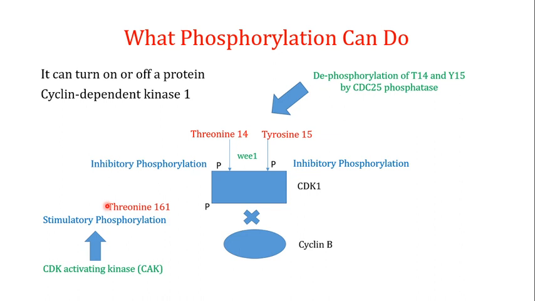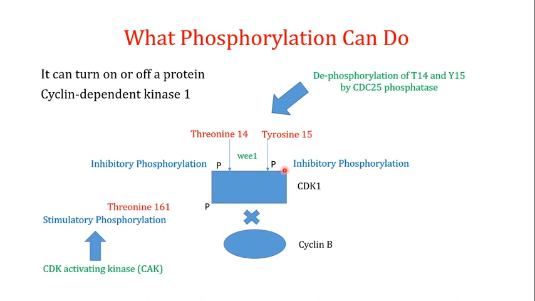When this threonine at position 161 in the CDK1 is phosphorylated by the CDK activating kinase, this is a stimulatory phosphorylation. What this means is that this phosphorylation is going to make the CDK1 into the activated form.